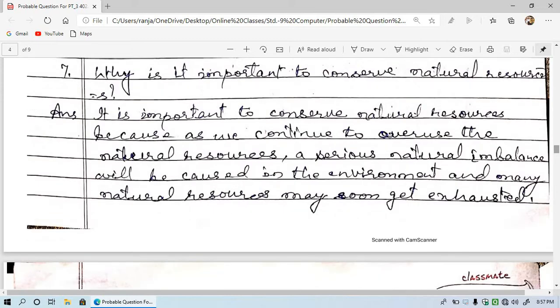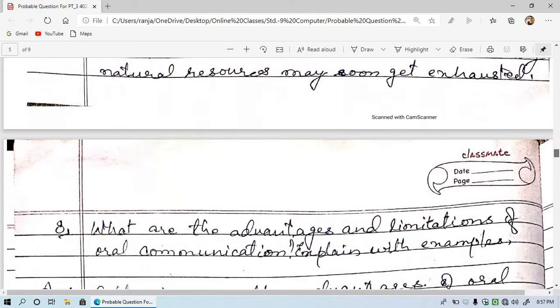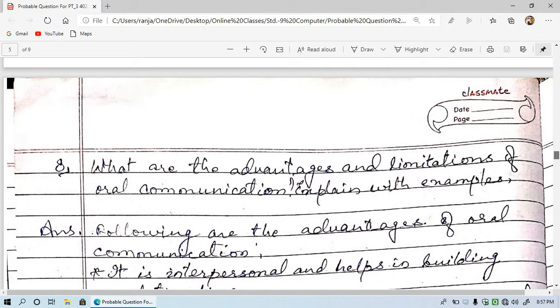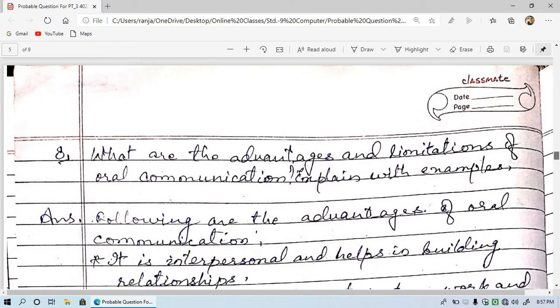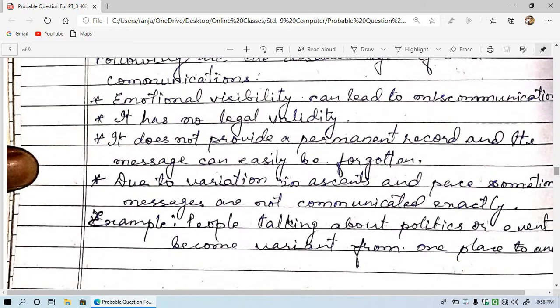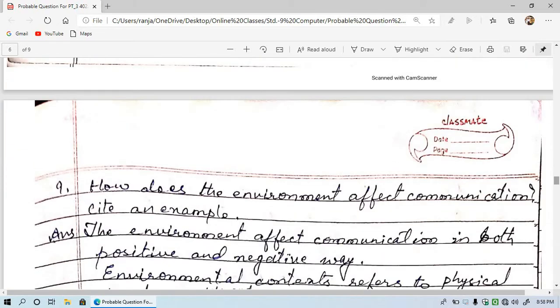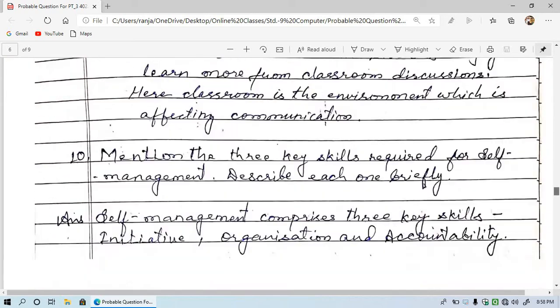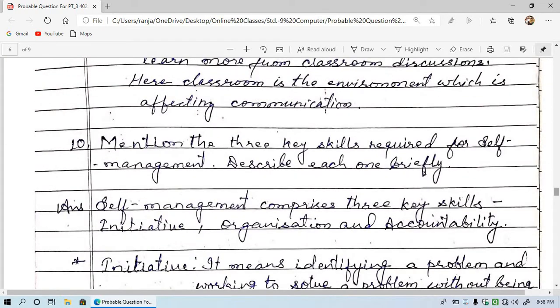Question number 7: why is it important to conserve natural resources? What are the advantages and limitations of oral communication? Explain with example. This is question number 8. Then question number 9: how does the environment affect communication? Cite an example. Question number 10: mention the 3 key skills required for self-management. Describe each one briefly.